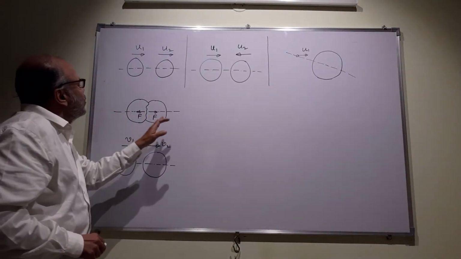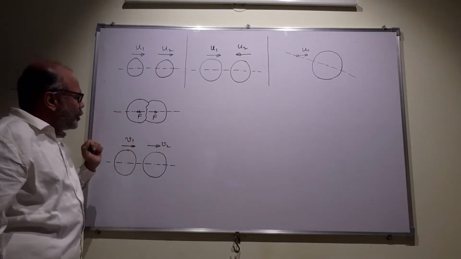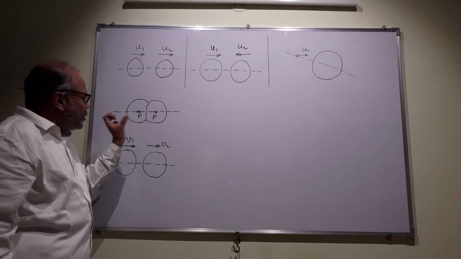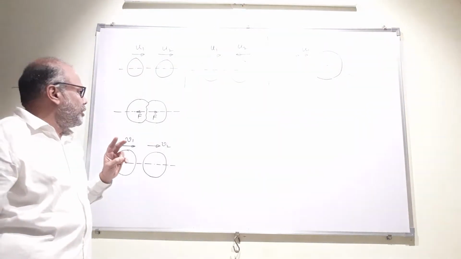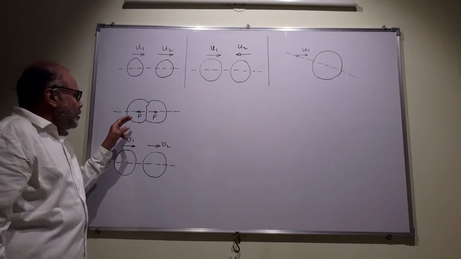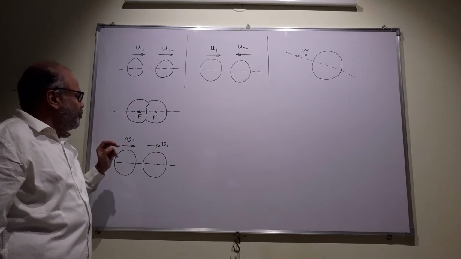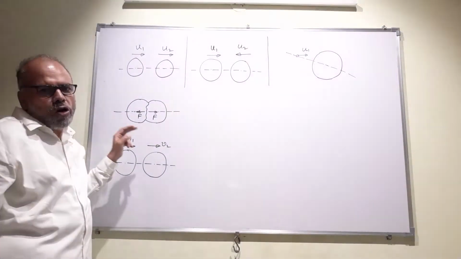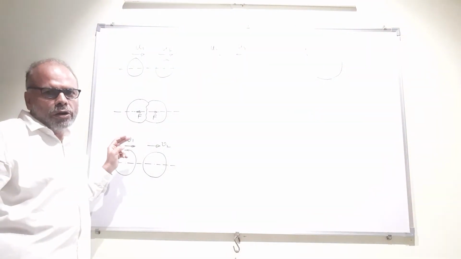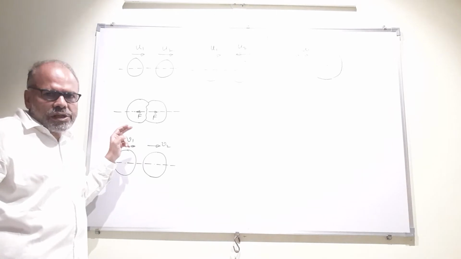If you take a one-dimensional collision, when a collision occurs, two things happen. First thing is there is a force exerted by one body on the other body. These two forces are equal and opposite by Newton's third law. So the net force is zero.